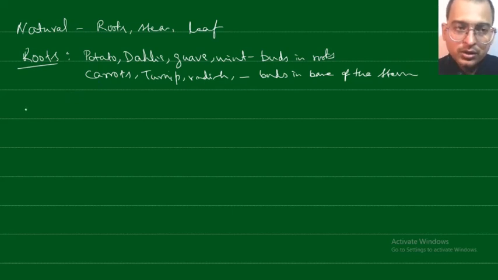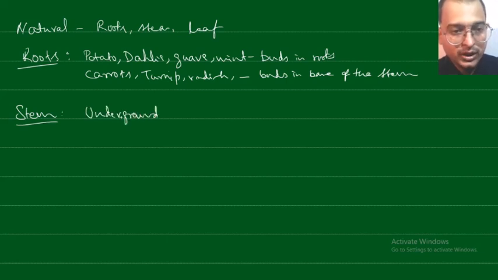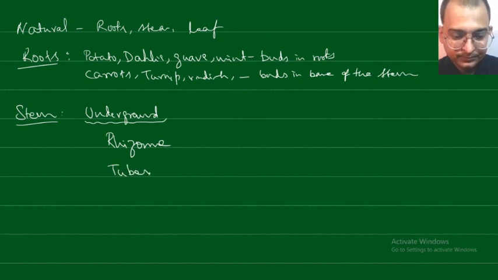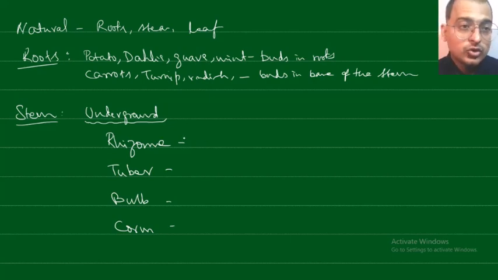Natural vegetative propagation can also take place by the stem. With the stem, it can be underground. If it is the underground stem, there are different types: one is the rhizome, it can be the tuber, bulb, and corm. These are the four types of underground stem that can be used in natural vegetative propagation. So what are rhizomes?